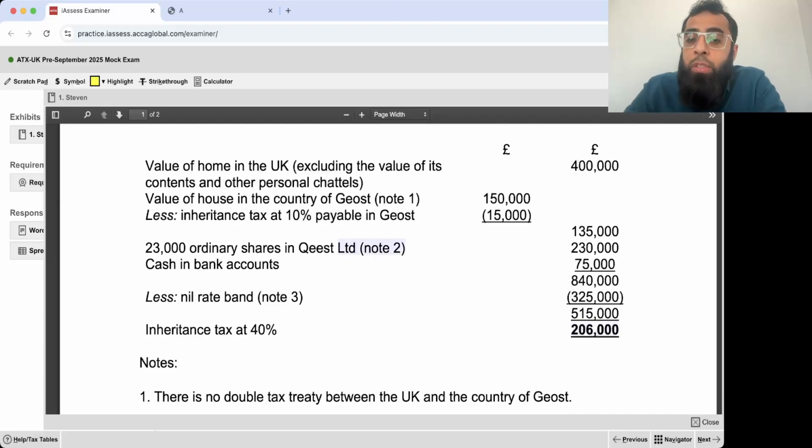Then 23,000 shares in KIST Limited. Then cash in bank accounts. That gives you total death estate less nil rate band. Here there is also one mistake. He has ignored the residence NRB, this value of home.